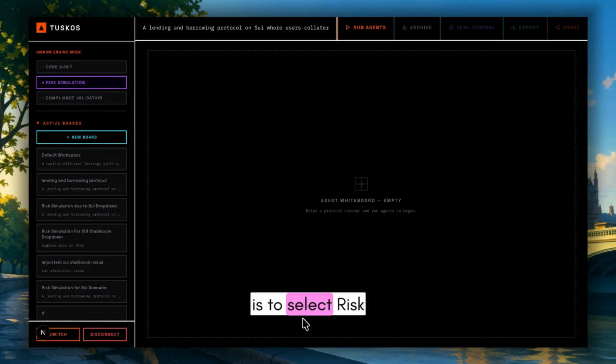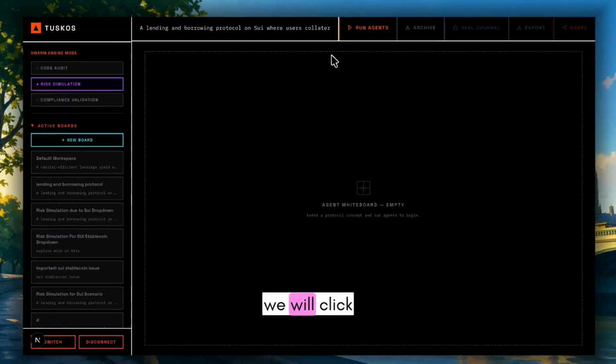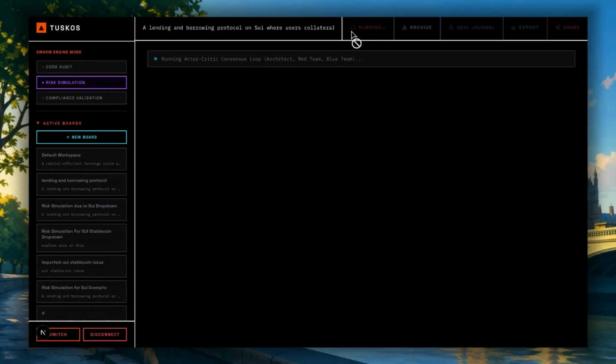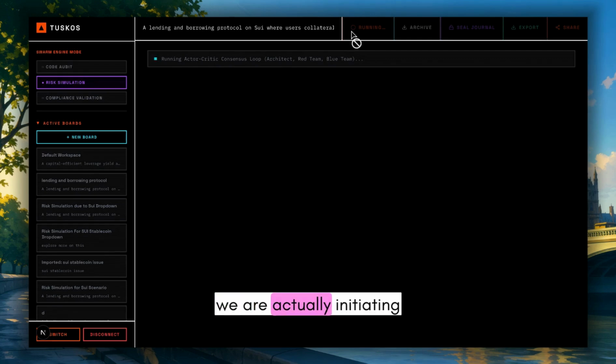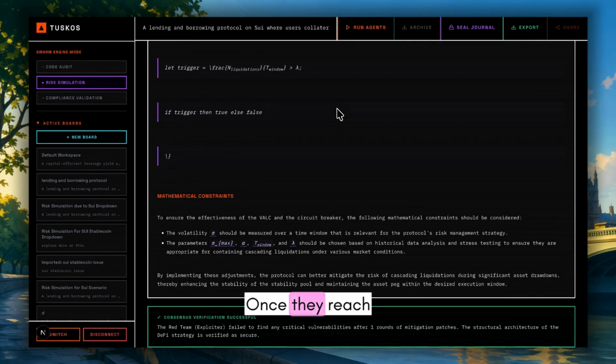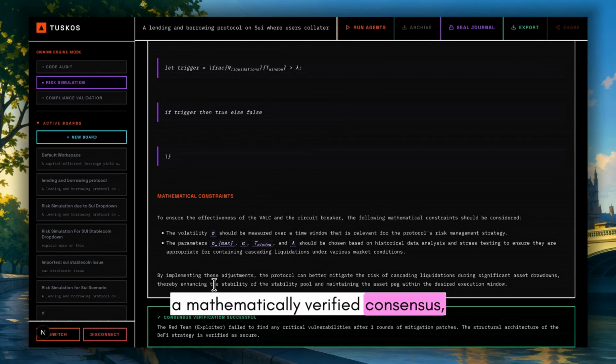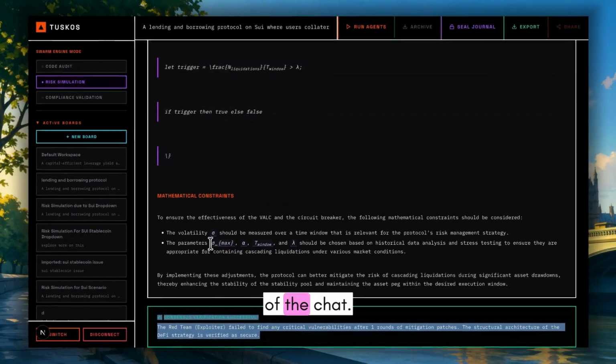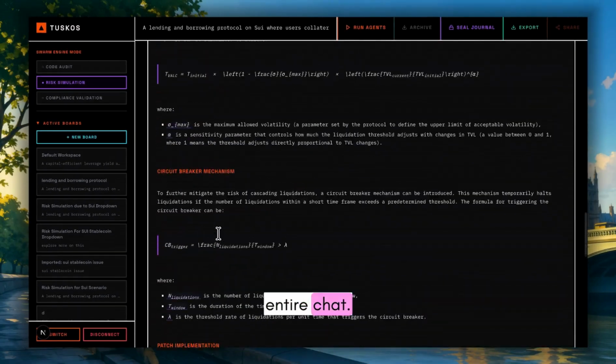The next step is to select Risk Simulation in the Swarm Engine mode. Finally, we will click on Run Agents. As you can see live, we are initiating a deterministic reasoning loop. A red agent is aggressively finding exploits and the blue team is dynamically patching them. Once they reach a mathematically verified consensus, the volatile session memory is purged. Here you can see that they have reached a consensus at the end of the chat. And this is the entire chat.